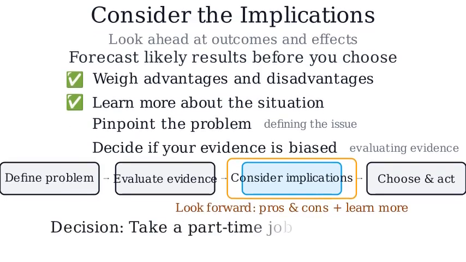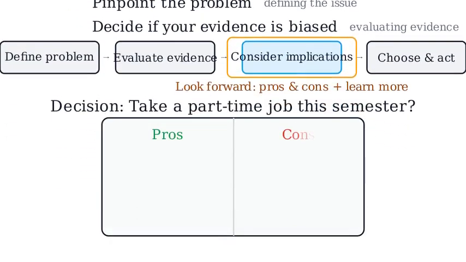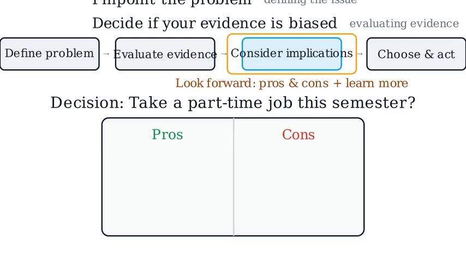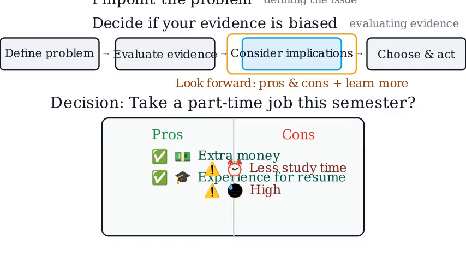Let's practice on a quick example. Should I take a part-time job this semester? When you consider implications, first, list pros and cons. Pros might be extra money and real-world experience. Cons might be less study time and more stress.